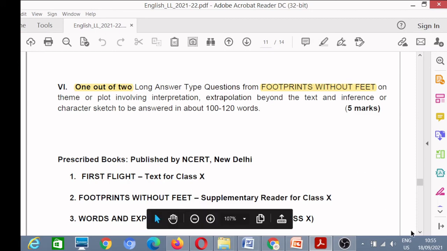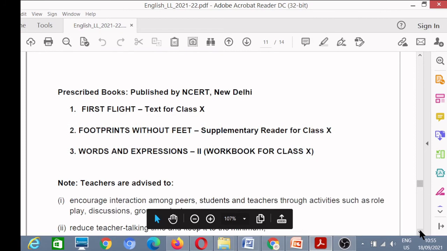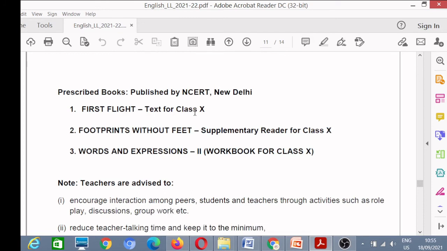Now we have reached the end of the discussion. Here we have the names of the books. First book is First Flight, second book is Footprints Without Feet, and third is the Workbook. So we have discussed the whole syllabus of English Language and Literature, class 10th 2021-22.